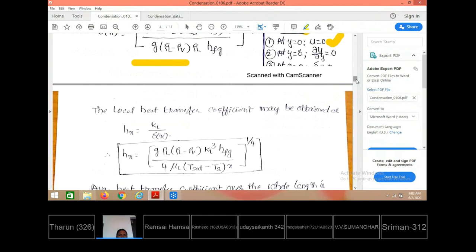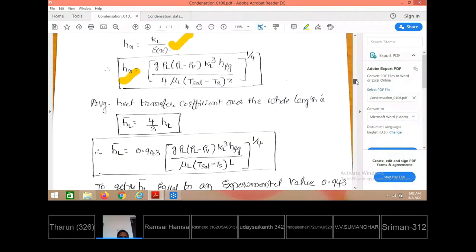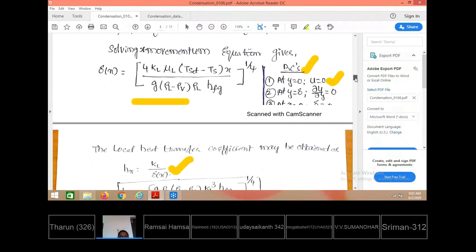After getting the boundary layer thickness at the same location, the local heat transfer coefficient is obtained, that is K by delta. Delta is just now obtained. This is the film thermal conductivity, or condensate thermal conductivity, by boundary layer thickness. So K_L by delta, by substituting, we have got the local heat transfer coefficient. This is also presented in the data book. You need not remember.